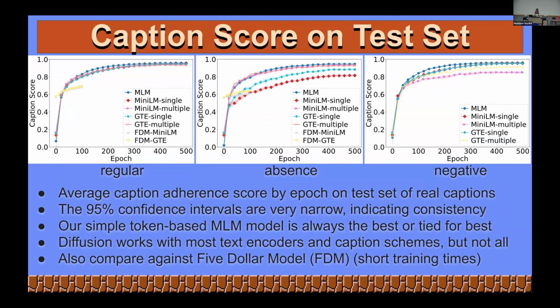Now, in terms of actually graphing everything and seeing how well our models did, here's the caption adherence score on our test data set. So these are captions that were not trained on originally, but are real captions that appear in the original Super Mario Bros. game. And you can see all the models did quite well. We can see the FDM model there, and see that it kind of tapers off. We only trained that for 100 epochs because it started to overfit a lot, and you'll see some evidence of that later, and more details of everything in the paper again. The MLM model, despite being the smallest, performed the best everywhere, which is very interesting.